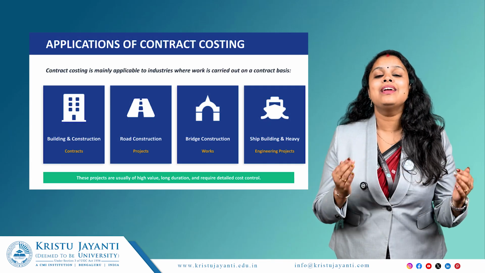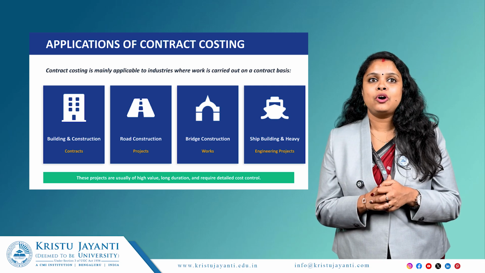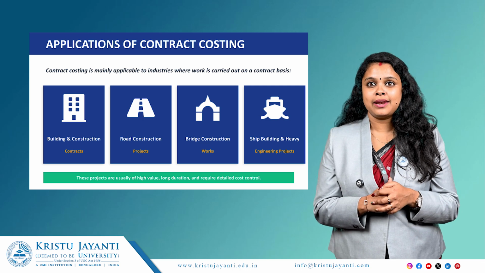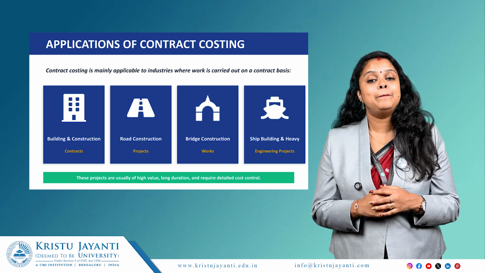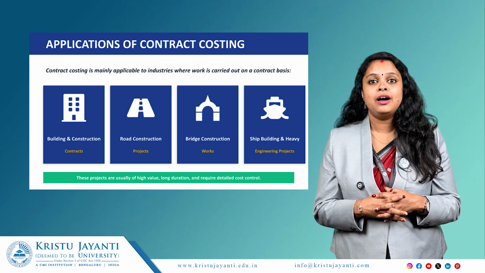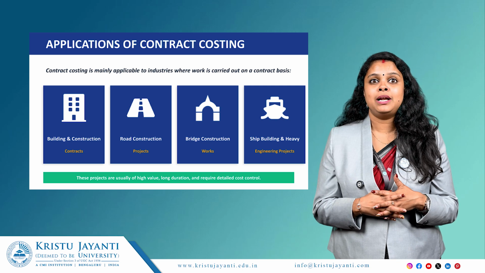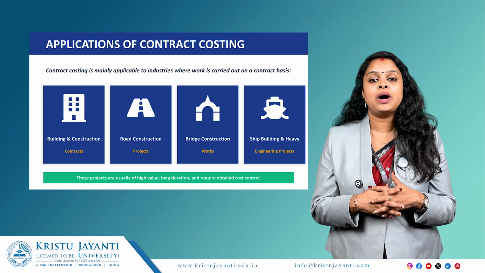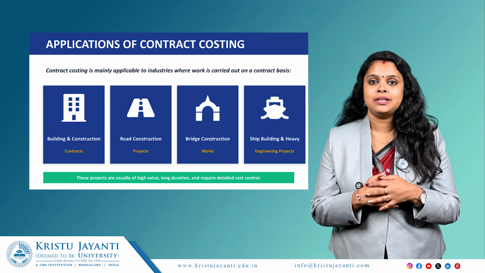So now we can discuss in detail the applications of contract costing. That means the areas where we can make use of contract costing. Contract costing is mainly applicable to industries where work is carried out on a contract basis. It is commonly used in building and construction contracts, road construction projects, bridge construction works, shipbuilding, and heavy engineering projects. These projects are usually of high value, long duration, and require detailed cost control.